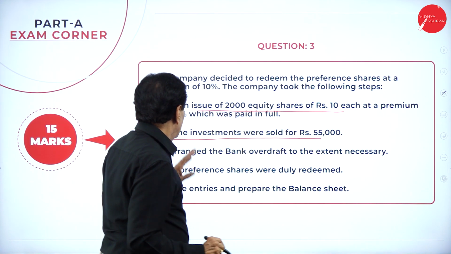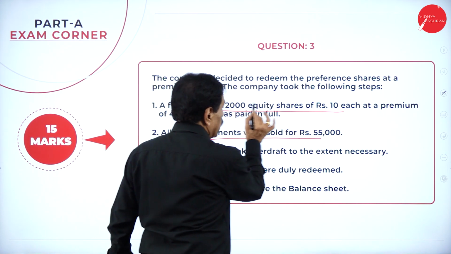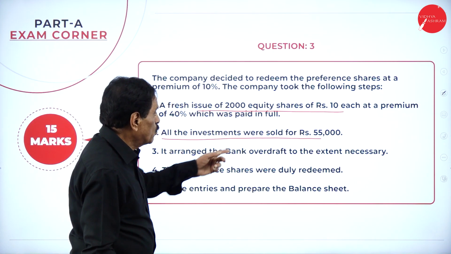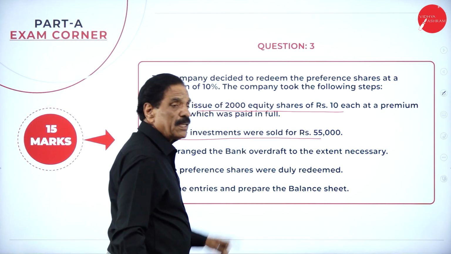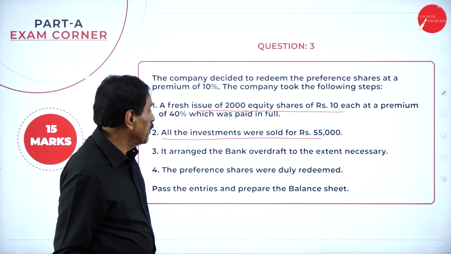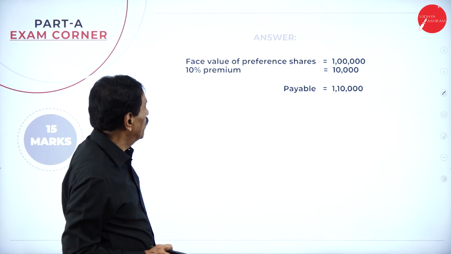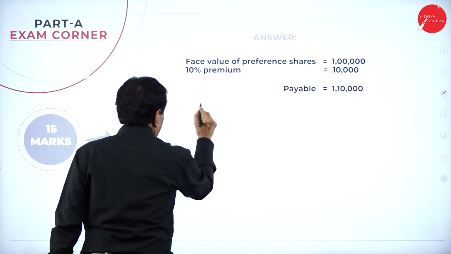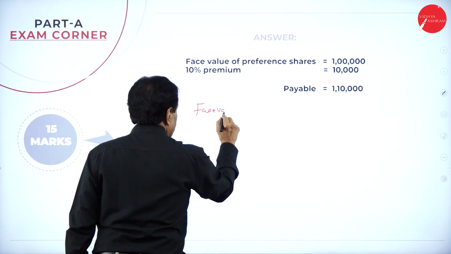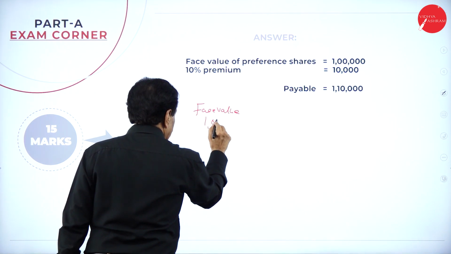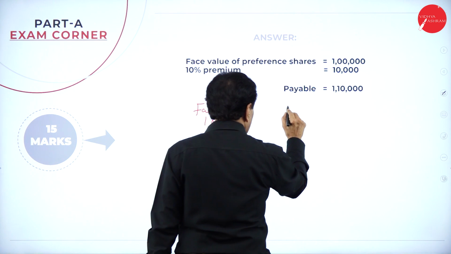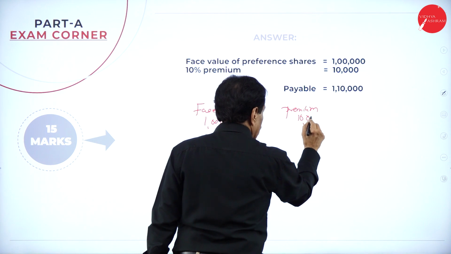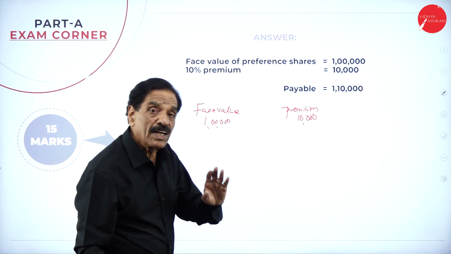If you see here now, the shares are issued. How many shares are issued? 2,000 equity shares of 10 each at a premium of 40% have been issued. So 40% of 10 is 4 rupees premium. For the balance, you have to create CRR. You have got 1 lakh and 10,000. Face value to be redeemed, 1 lakh. Premium to pay is 10,000. The law says, first you have to clear the premium.